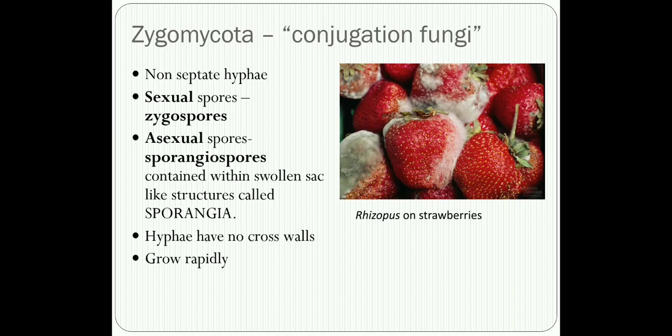The second hallmark is that the zygomycetes fungi usually cause infections in diabetic patients. That is because diabetic patients, especially those in the stage of diabetic ketoacidosis, have a high level of ketone bodies in their system.